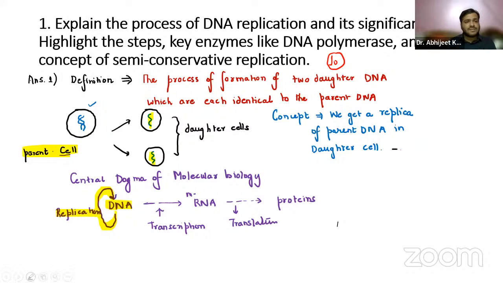Now, what is the importance, guys, over here? Remember, you can very well see that if parent DNA is going to the daughter cell, what it is passing is the genetic information. So remember, guys, it helps in passing the genetic information to the progeny.